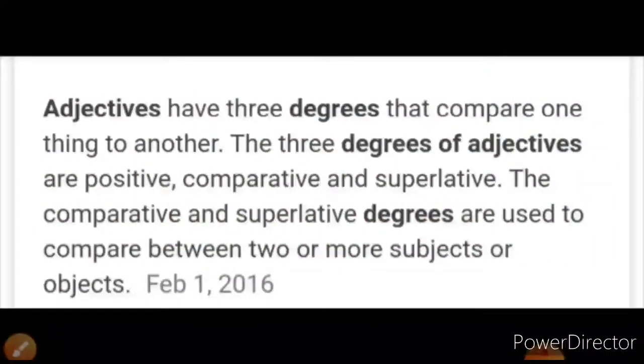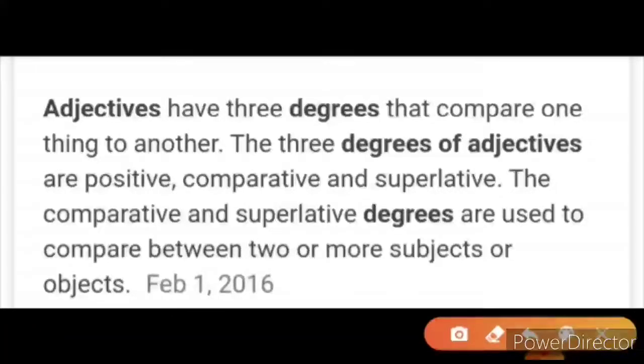Then we have the adjectives have 3 degrees. Everybody knows it has 3 degrees. At your stage, you know the adjective has 3 degrees. The first one is known as the positive degree, the second is comparative, and the third one is the superlative. Now positive degree is a simple degree, but comparative, mind it, means when you are comparing two things with each other, you're going to use the comparative degree. And then we have the last one, and that is the superlative degree.